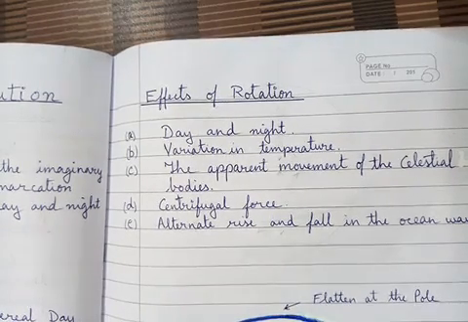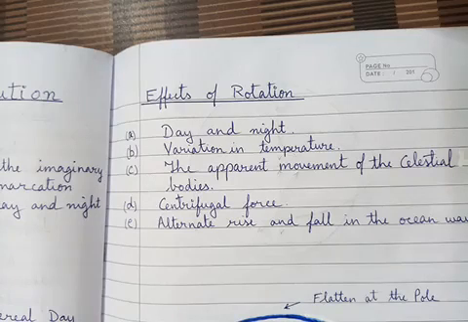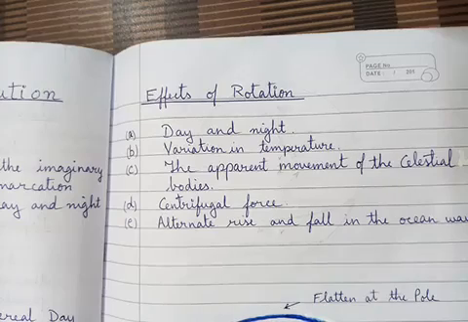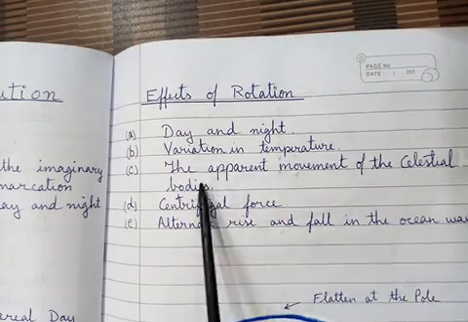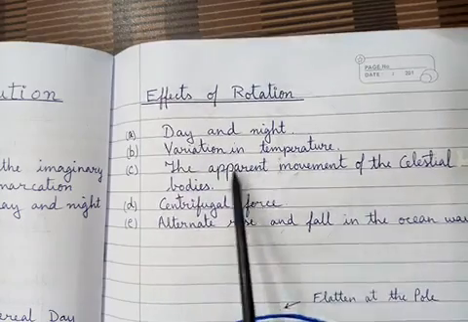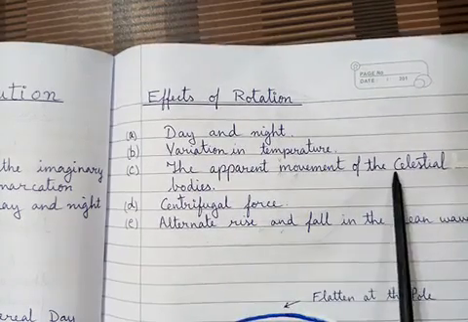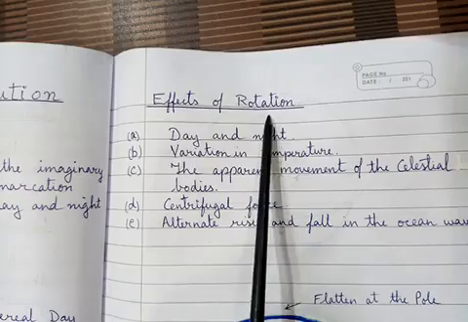Why? Because the earth is rotating on its axis, and as the earth rotates on its axis, it seems that all these celestial or heavenly bodies are moving around the earth. But all of you know that this is not true, right? So what is the truth? The truth is that this occurs due to the apparent movement of celestial bodies. And this apparent movement occurs because of the effects of rotation.